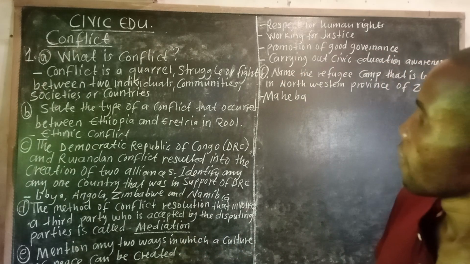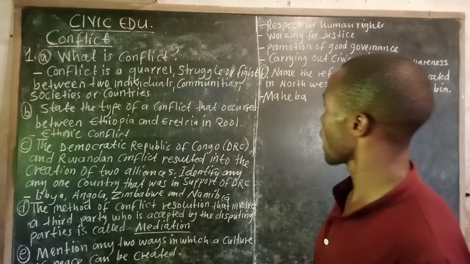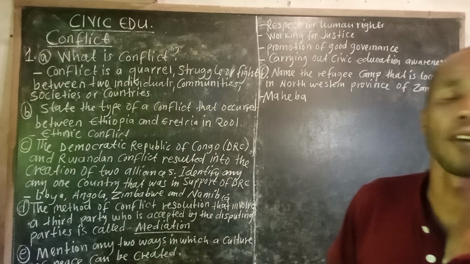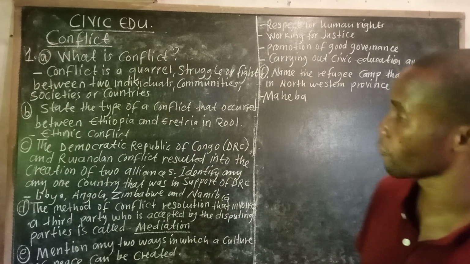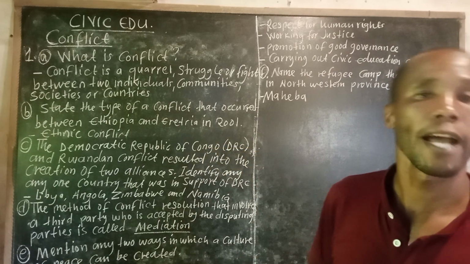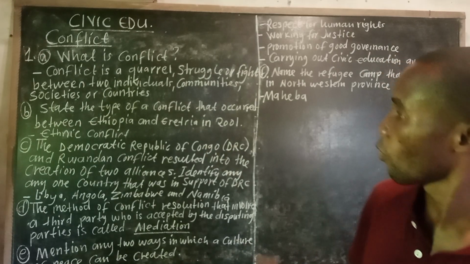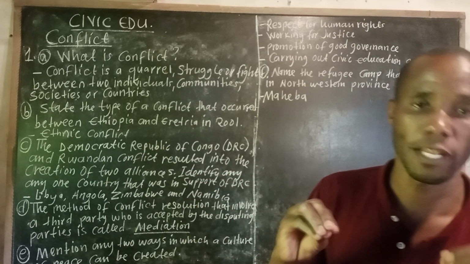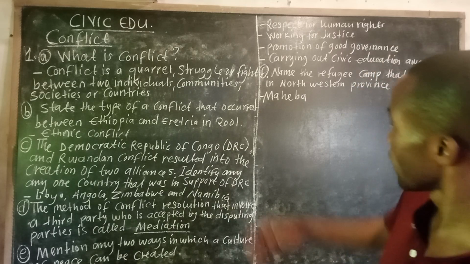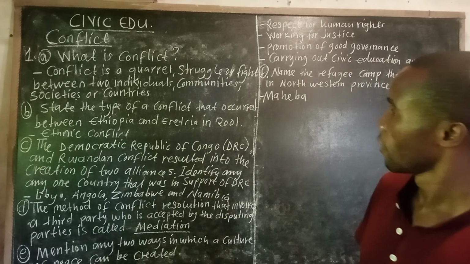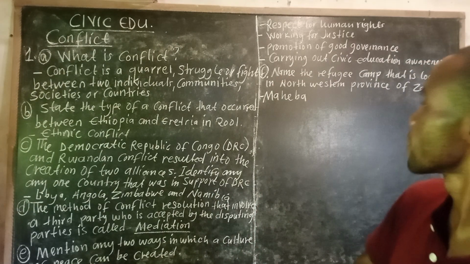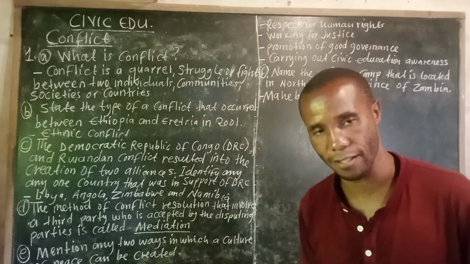In simpler terms. Then question 1b, state the type of conflict that occurred between Ethiopia and Eritrea in 2001. There are different types of conflict. The conflict that occurred between Ethiopia and Eritrea in 2001 is called ethnic conflict.